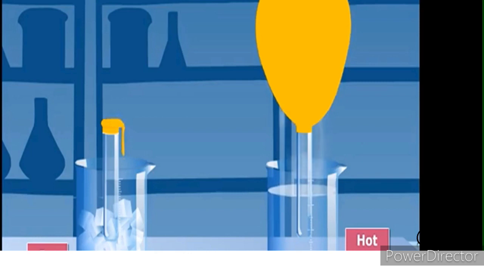This is because the hot water heats the air inside the test tube, and the ice cools the air. When the air gets warm, it expands, rises and inflates the balloon, whereas cool air contracts and the other balloon shrinks. This shows expansion and contraction.